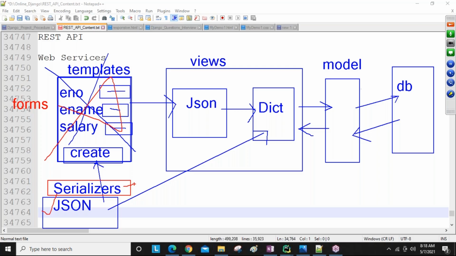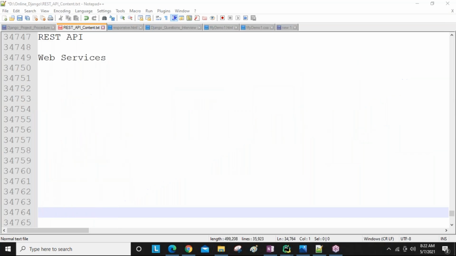Don't we need to learn JSON? No, we need to learn JSON. In our interview sessions, they will ask you this question. I'm going to take care of it in our session: the JSON rules and regulations, all the information, and how the JSON data is converted into a dictionary, I'll take care.